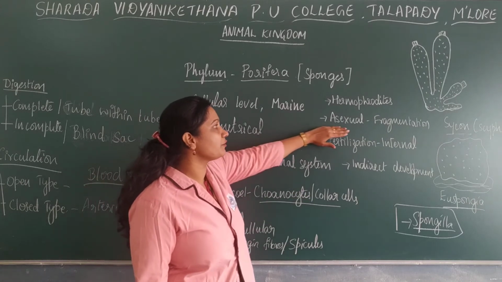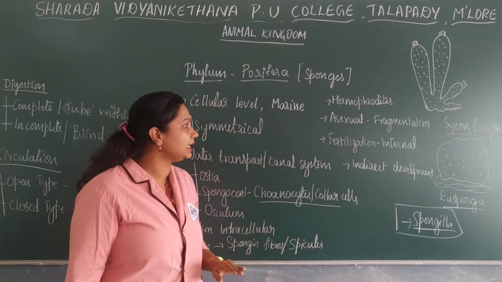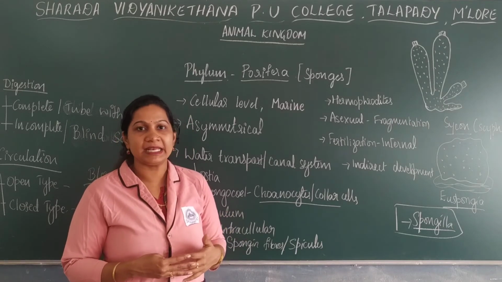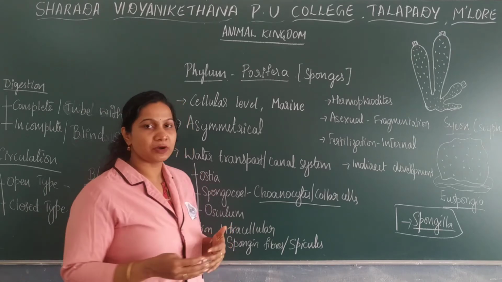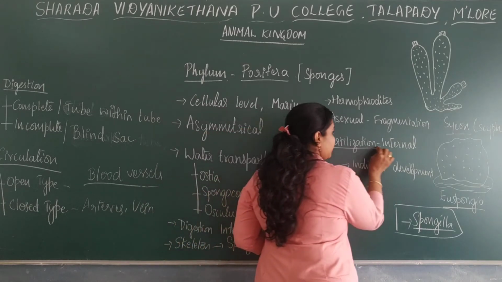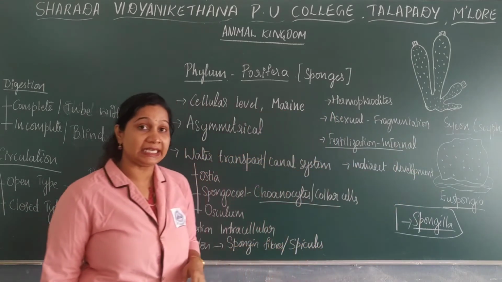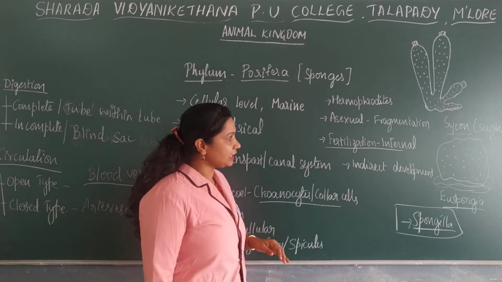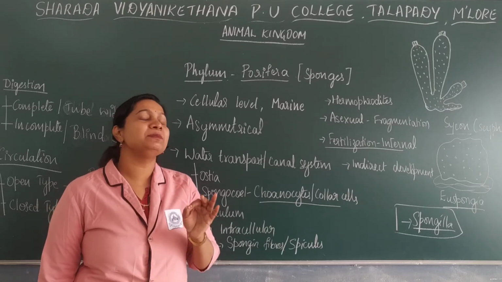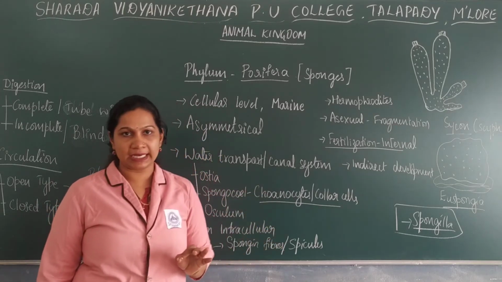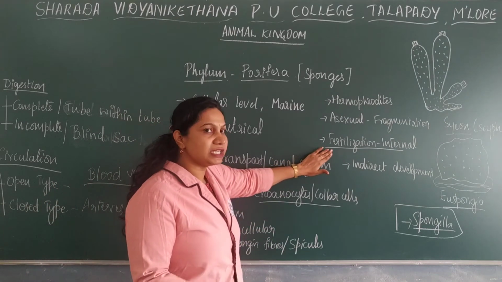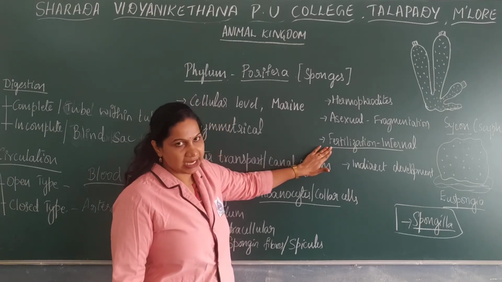Here they have an asexual mode of reproduction by the process of fragmentation or budding. And a sexual mode of reproduction, that is by the fusion of male and female gametes, where the process of fertilization is internal. Internal fertilization means the male and female gametes are fused inside the body of the organism, not outside. It is inside the organism, so it is known as internal fertilization.